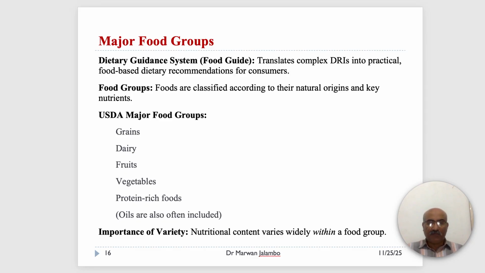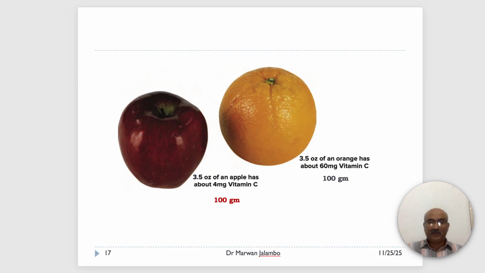for the average consumer. To create a food guide, nutrition experts first classify foods into major food groups based on their natural origins and their key nutrients. The USDA defines the major food groups as grains, dairy, fruits, vegetables, and protein-rich foods. Some guides also include oils.